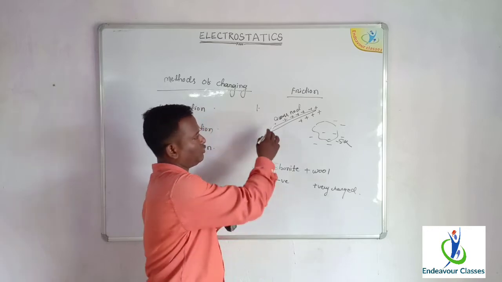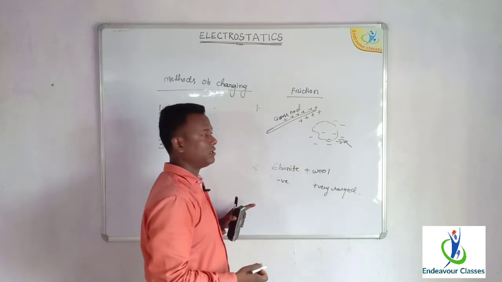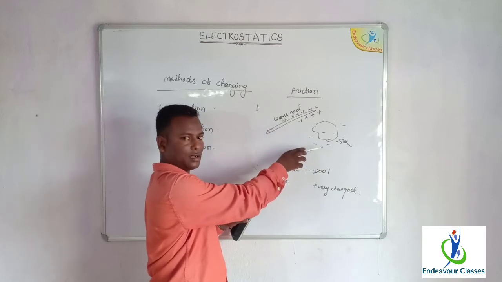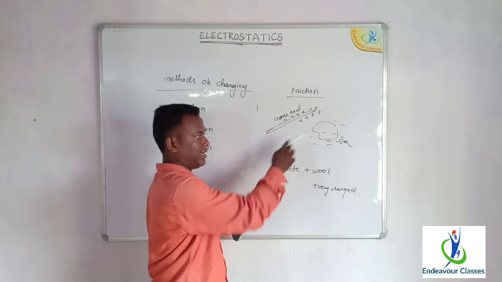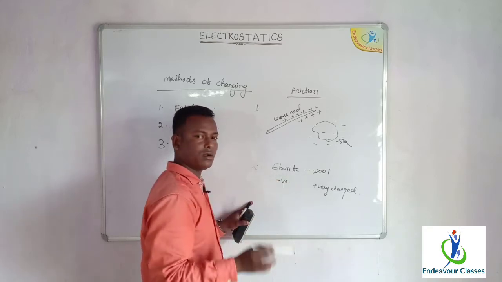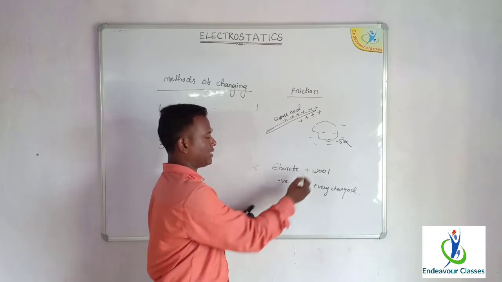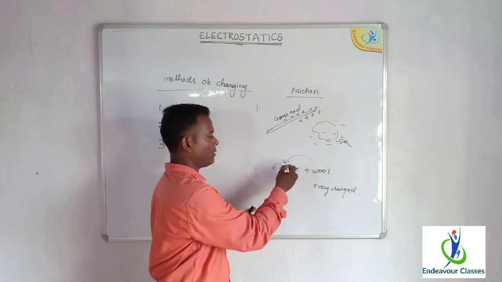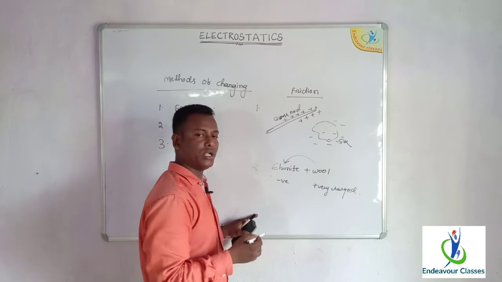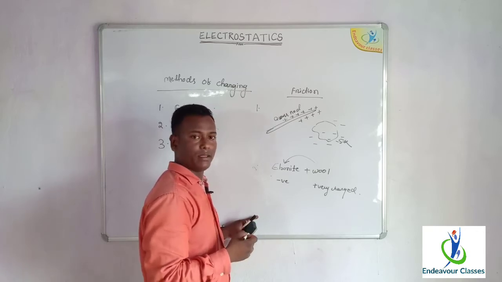When the glass rod is rubbed with silk, the electrons are transferred from the glass rod to the silk cloth, making the glass rod positive and the silk cloth negative. But when the ebonite rod is rubbed with wool, the electrons are transferred from the wool to the ebonite rod, making the woolen cloth positive and the ebonite rod negative.